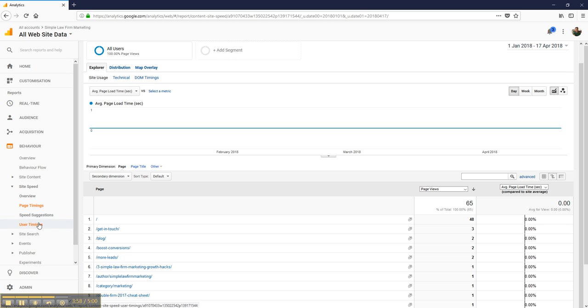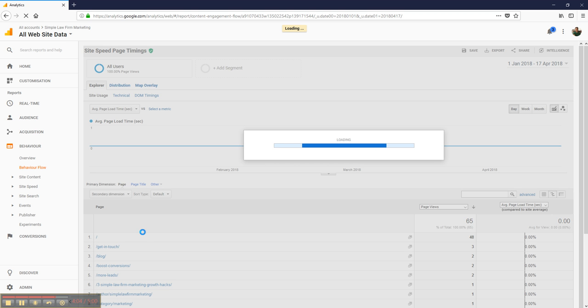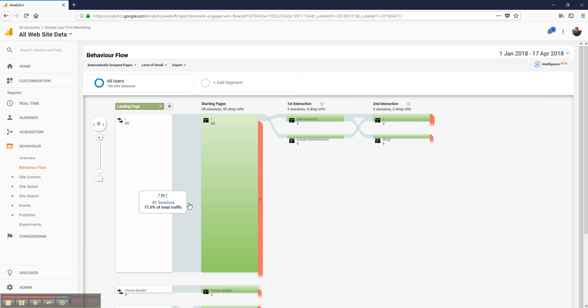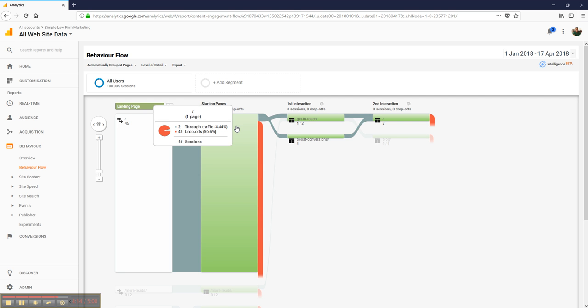So there's quite a bit in there. We can have a look at this report here, which is called Behavior Flow, which will give you an idea of where people are going. This page here is my home page. If I click on that, I can say highlight traffic through here. I get this little message that says 45 sessions, 43 drop off and only 2 go through. That to me is an indication I've got to do a lot of work on the home page to get more people coming through.